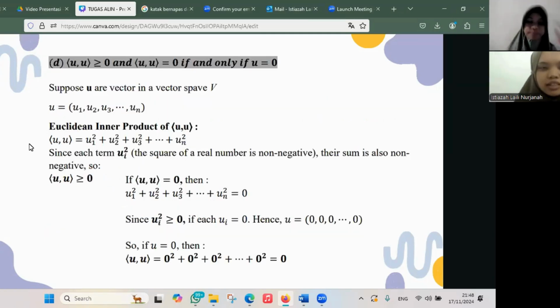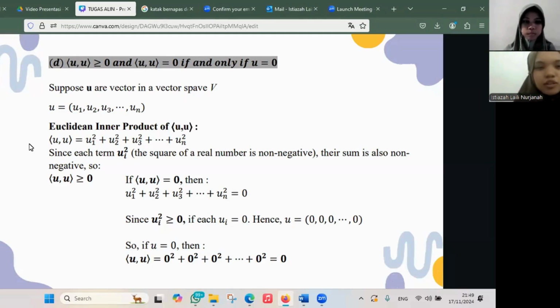And for axiom 4, the inner product of u, u is greater than or equal to 0, and the inner product of u, u equals 0 if and only if u is 0.